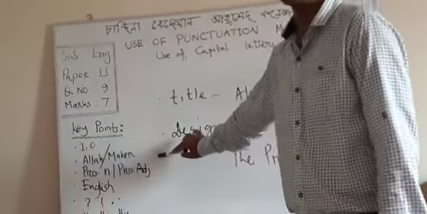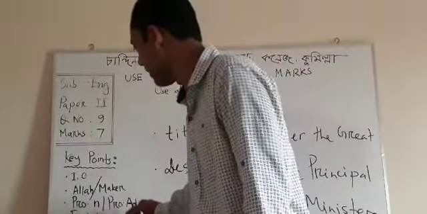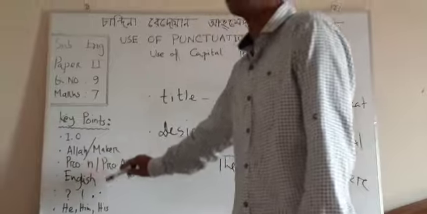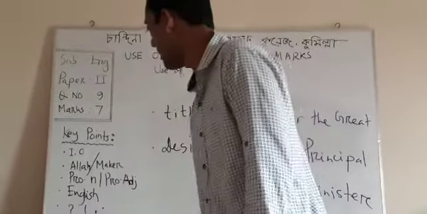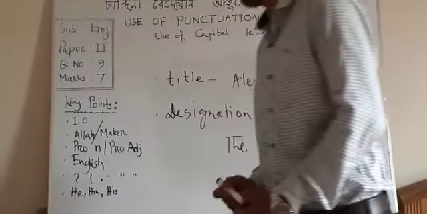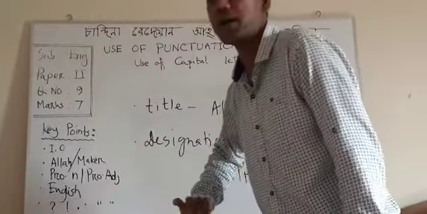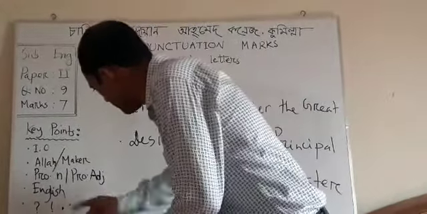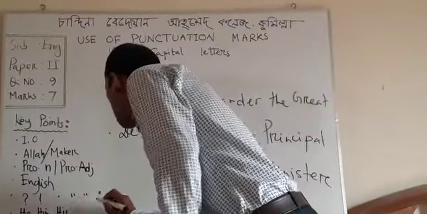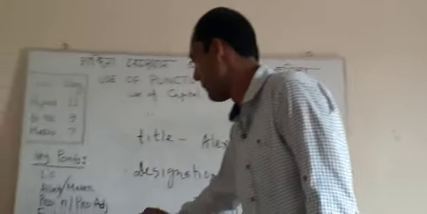Proper noun and proper adjective should start with a capital letter. To write the name of a language, like English, students of English language or literature should start the first letter in capital. And there are 5 punctuation marks after which the first letter should be capital: question mark, exclamation mark, full stop, quotation marks, and colon.